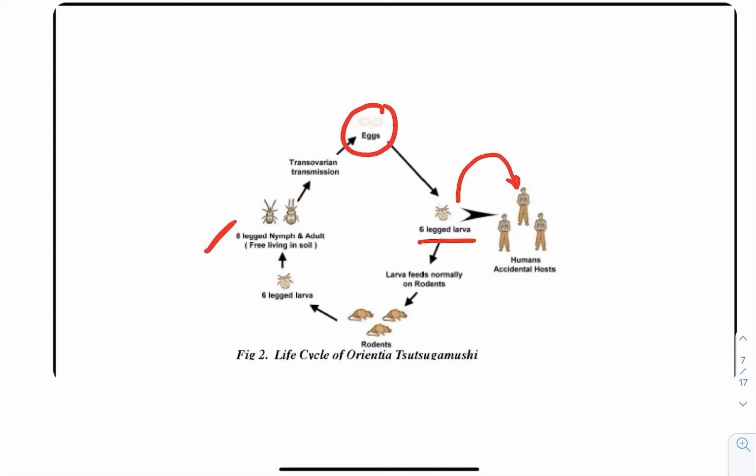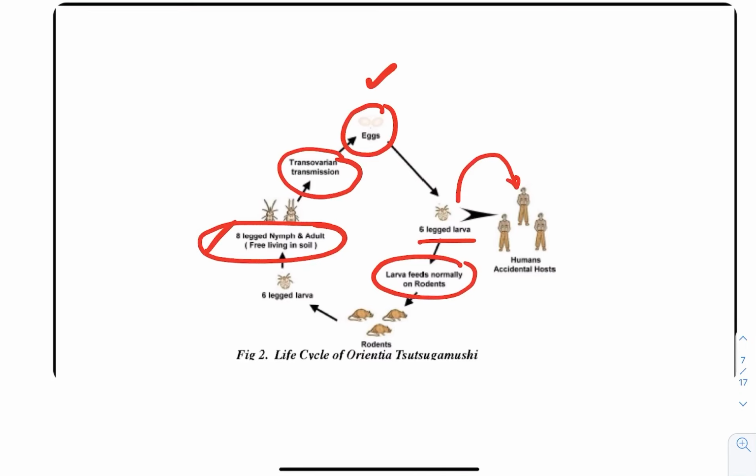After that, these larvae feed on the rodents, and they change into eight-legged nymphs and adults. Then there is transovarian transmission, through the ovaries from the parent to the offspring, and the eggs are produced. So this is the Orientia tsutsugamushi life cycle, and this was asked in the AIIMS exam this time.